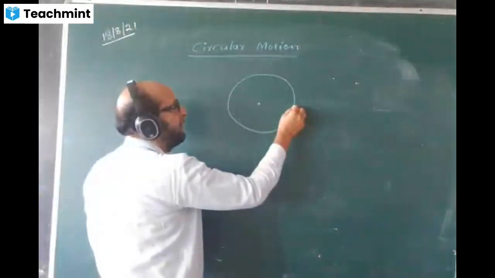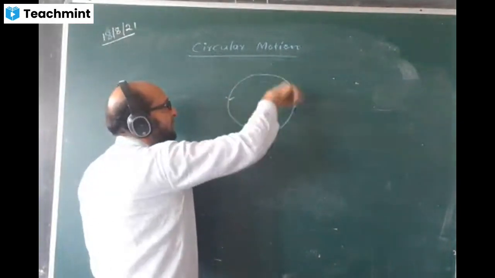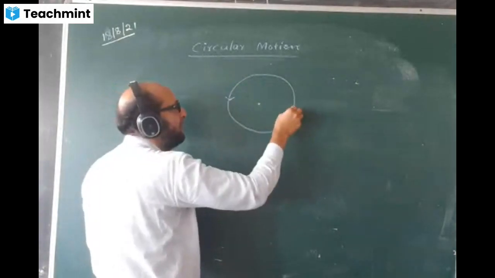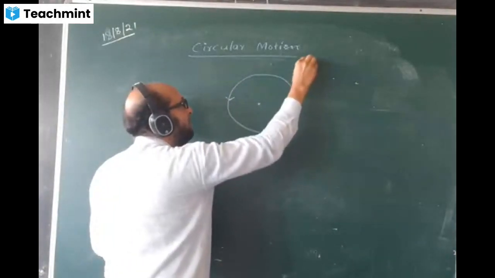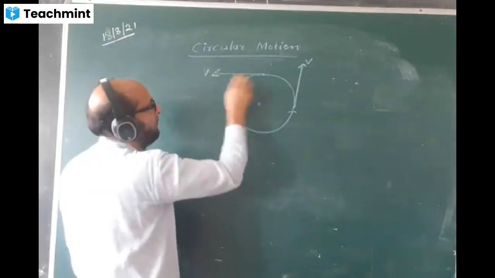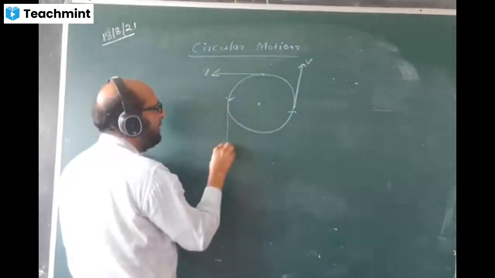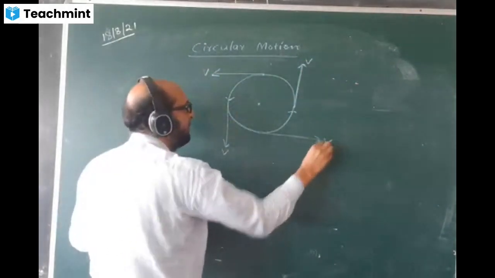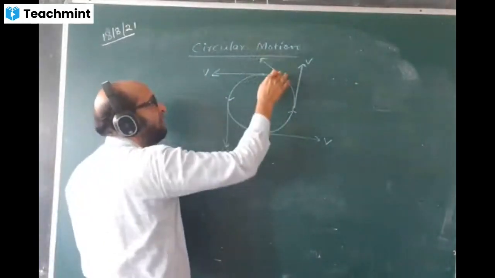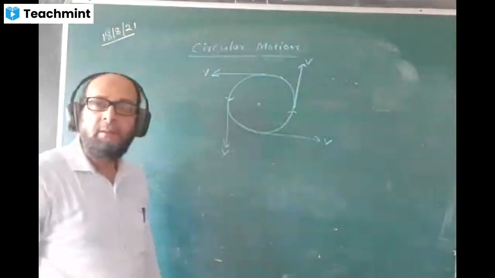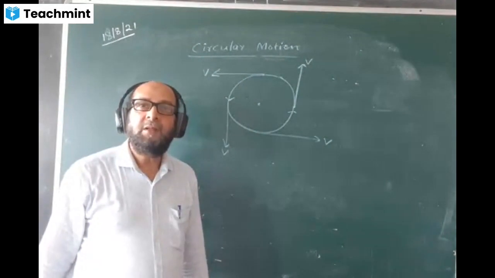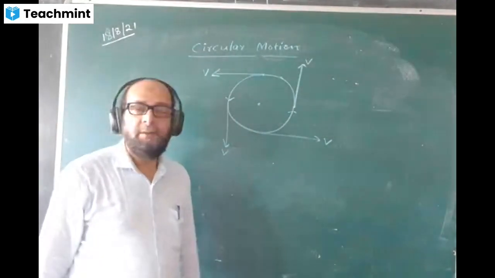Suppose you want to find the direction of velocity. The body is moving like this, maybe anti-clockwise or clockwise. If the body moves like this, here I draw a tangent. The tangent will come like this. This is the direction of velocity. The value will be the same, but the direction will keep on changing. At any point randomly, the direction of velocity will be a tangent drawn at that point. Then you get the direction of velocity. I think you know this from class 10 and lower classes.